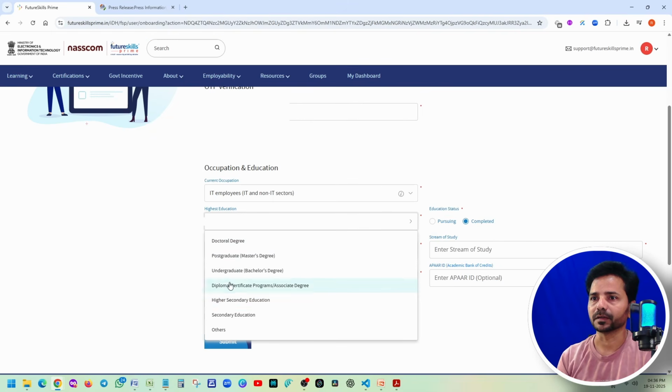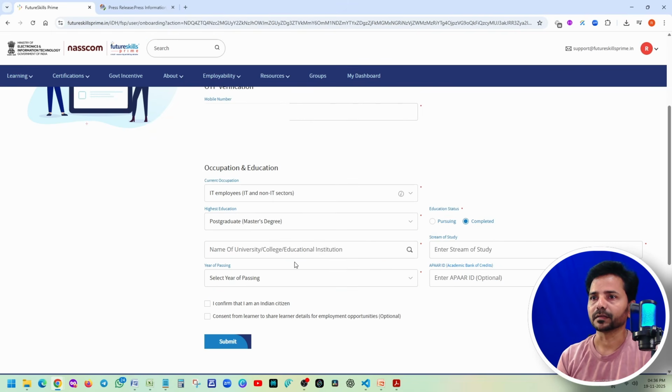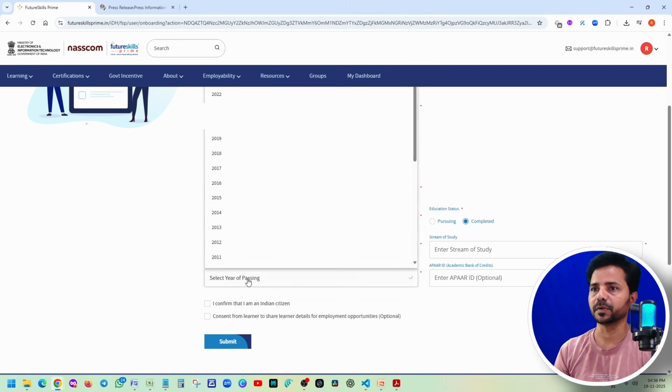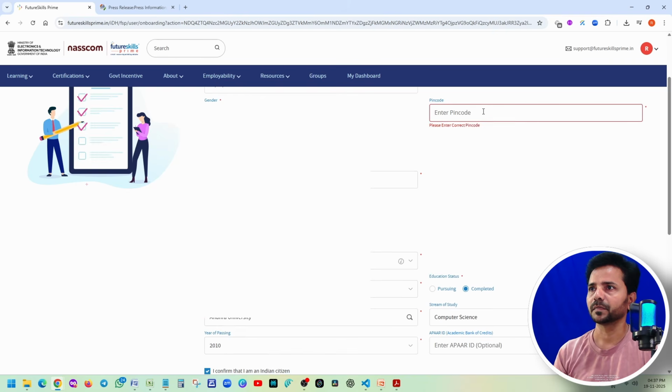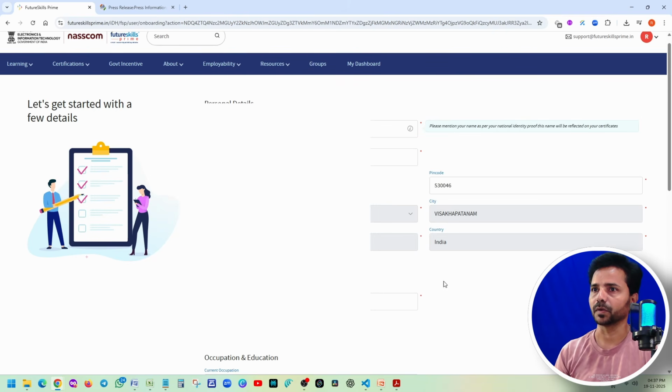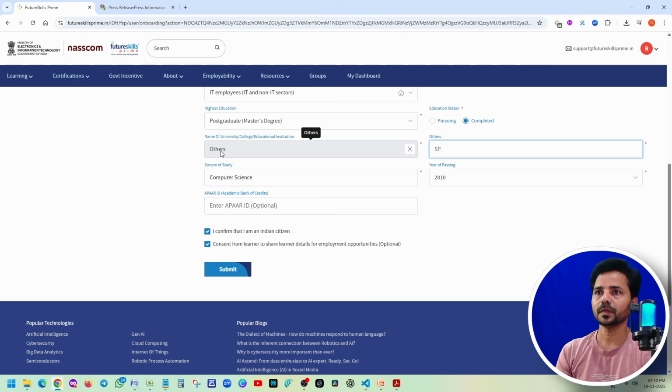All right. Select your respective graduation. I selected. Okay. Year of passing: you just select your year of passing. Indian citizen. Okay, we'll select this, optional, but that's fine. Stream of study, computer science. This you can leave, anyway it is optional. Click on submit. Pin code: I'm just entering the pin code. Wow, once you enter the pin code, all the details will be automatically populated here. Suppose your college is not found, then you just select other, then enter your college name. Okay, we're done. Submit.